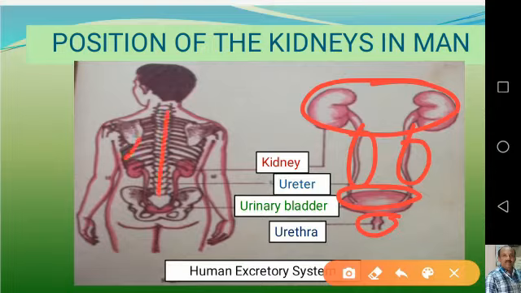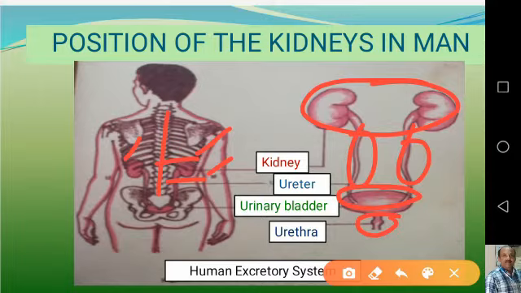On either side of the vertebral column, on the back side, you can see a pair of kidneys, present at the level of the last thoracic vertebra. They start from the last thoracic vertebra, that is the 12th thoracic vertebra, and extend up to the 3rd lumbar vertebra, in a retroperitoneal position.